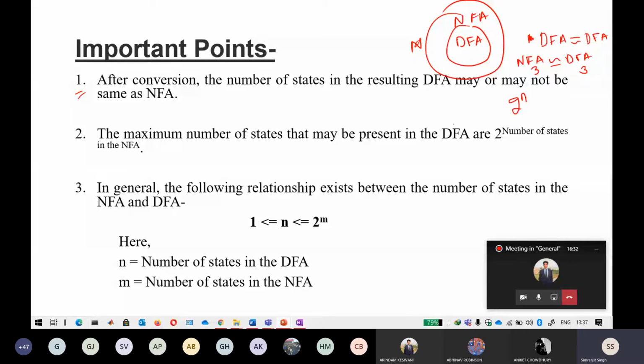It says the maximum number of states that may be present in the equivalent DFA, if you build an NFA and convert it to a DFA, is 2 raised to power the number of states in the NFA. That is the same thing I have described. It can also be represented in this formula: 1 less than or equal to n less than or equal to 2 raised to power n. It is one way of saying the same thing, that the maximum number of states possible in the DFA is 2 raised to power m, where m is the number of states in the NFA.